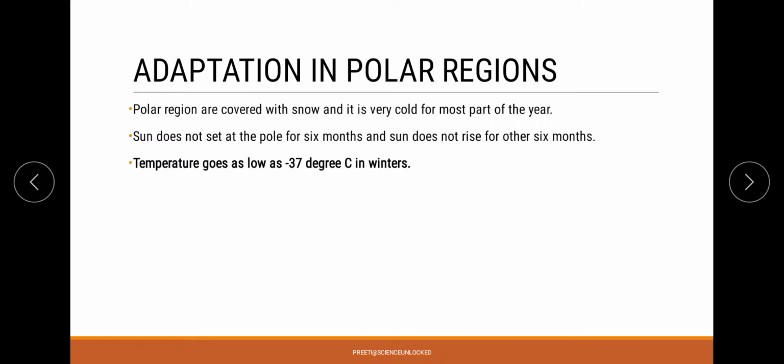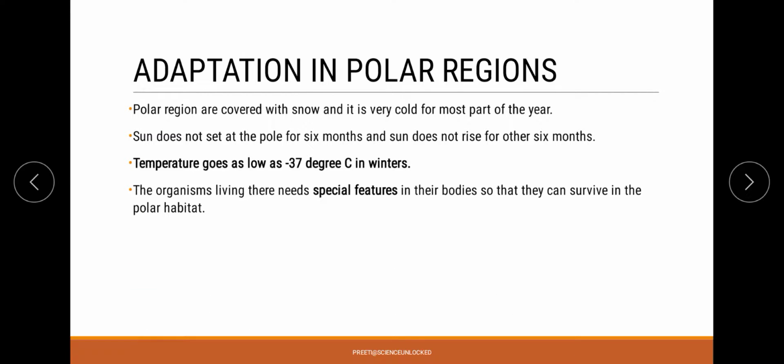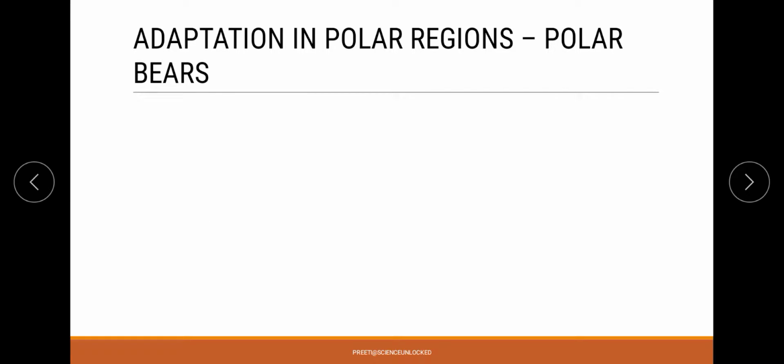So quite obviously these kinds of temperatures are not normal temperatures, so the organisms which are living here have certain special features in their bodies, so that they can survive in this particular region, that is the polar habitat. Now here we have the first organism which we are going to discuss, that is polar bears.